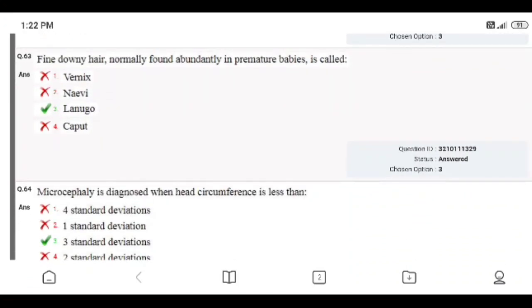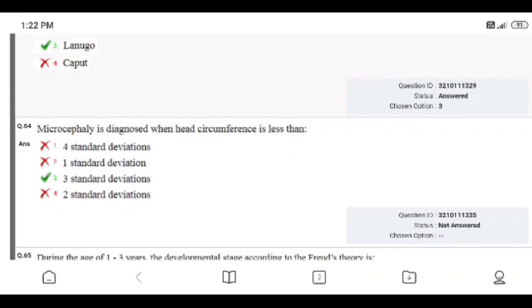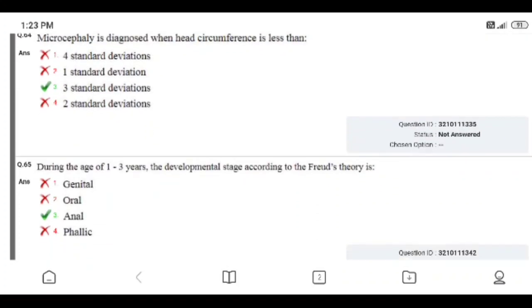I chose option 3. Question number 64. Microcephaly is diagnosed when head circumference is less than: 4 standard deviation, 1 standard deviation, 3 standard deviations, 2 standard deviation. Right answer is 3 standard deviation. I did not attend that question.